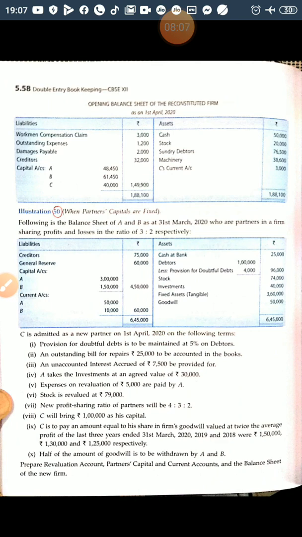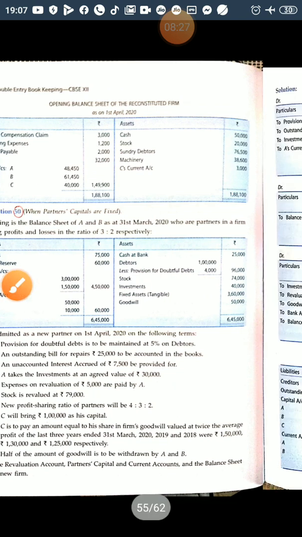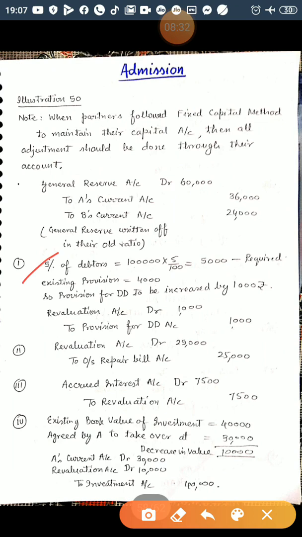Now next item is debtors 1 lakh. So provision for doubtful debt is to be maintained at 5% on debtors. Debtors are given 1 lakh, 5% of 1 lakh is 5,000, but the provision for doubtful debt given is only 4,000. So the required provision is 5,000, but existing is 4,000.